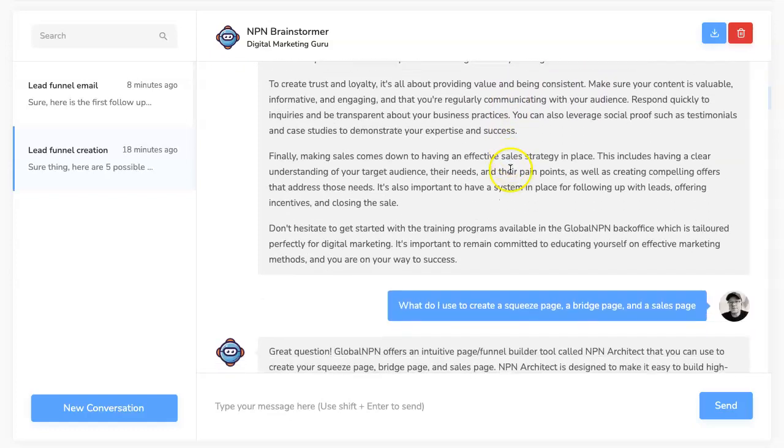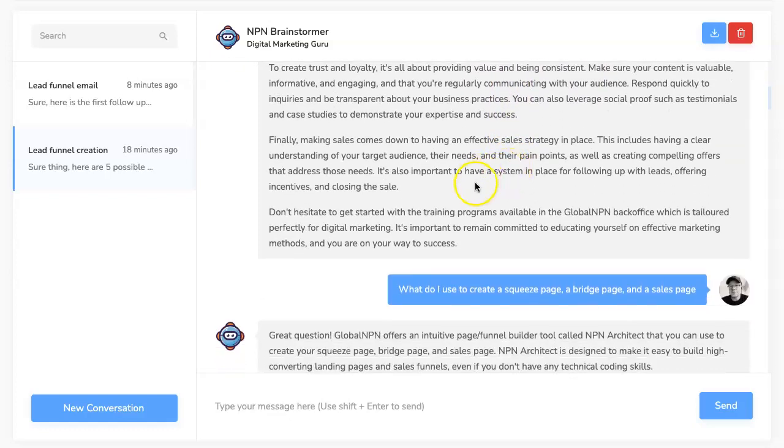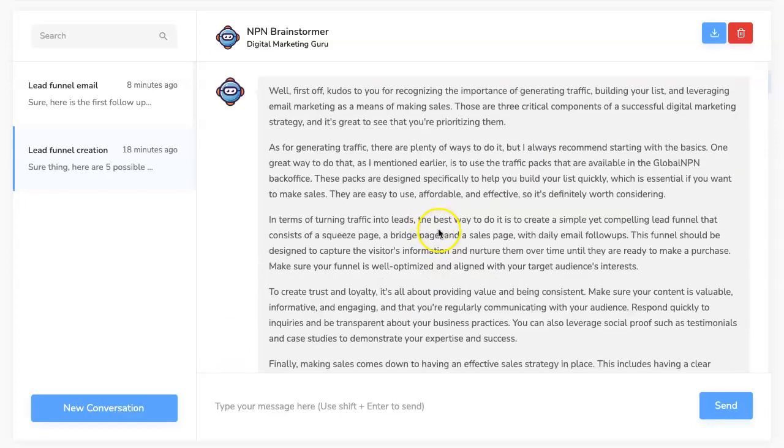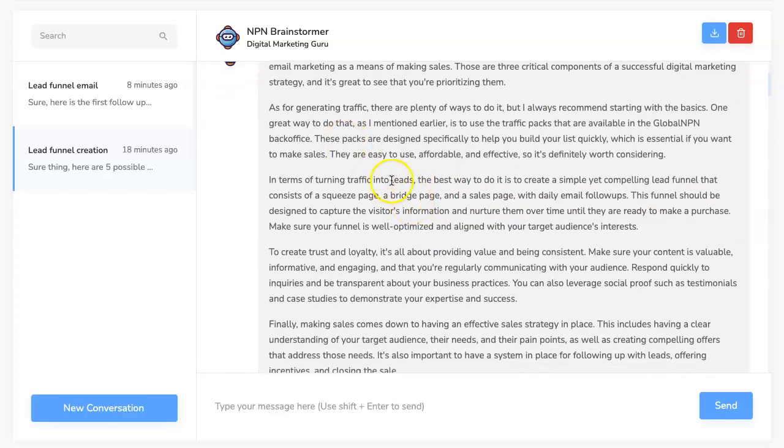So after this point, I said, okay, it says right here, in terms of turning traffic into leads, the best way to do it is to create a simple yet compelling lead funnel that consists of a squeeze page, a bridge page, a sales page with daily email follow-ups. Right? Those are the three things that you need. That's what you need in order to get started here and start making money.